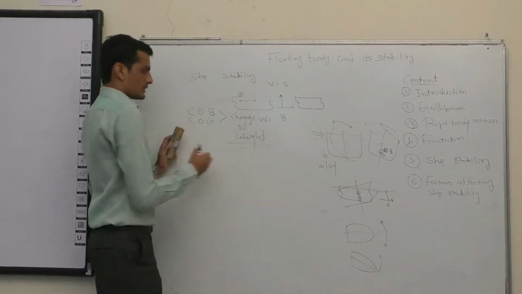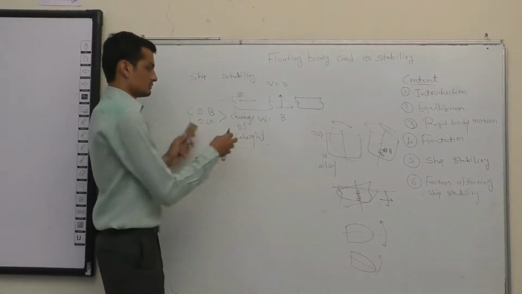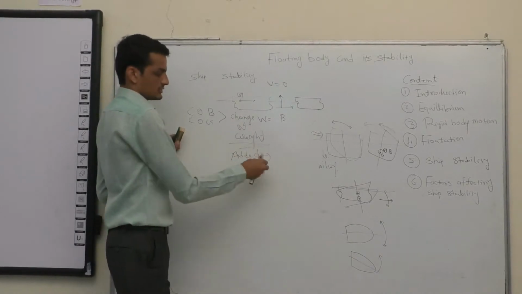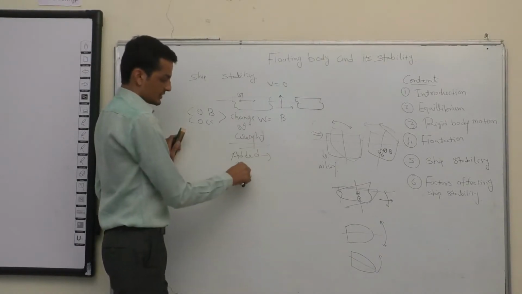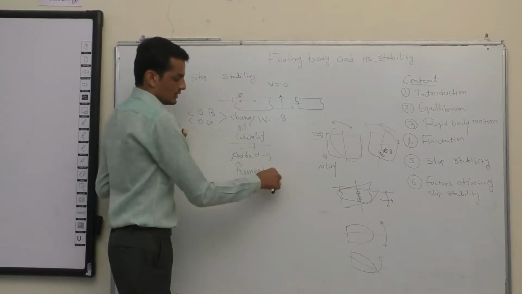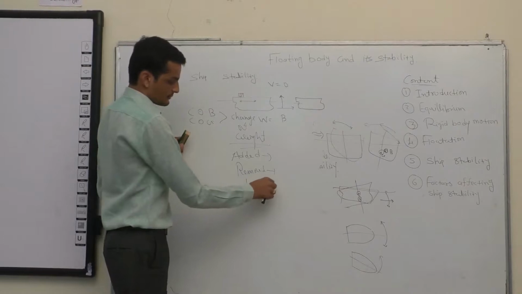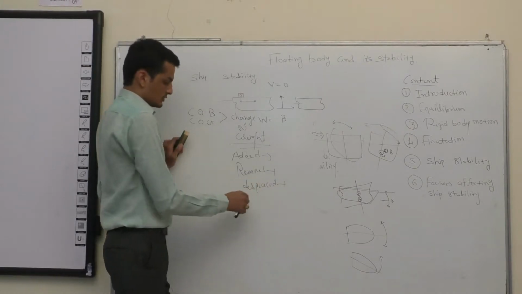A weight can change, or what I mean is weight can be added, so loading of cargo. Weight can be removed, unloading of cargo. Weight can be displaced, movement of the cargo.